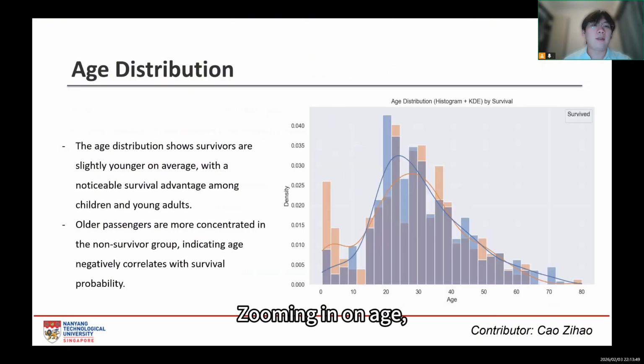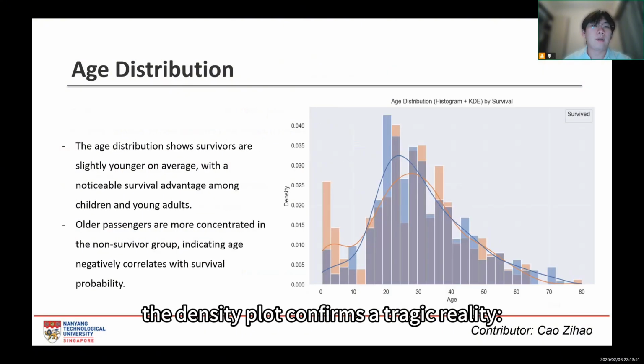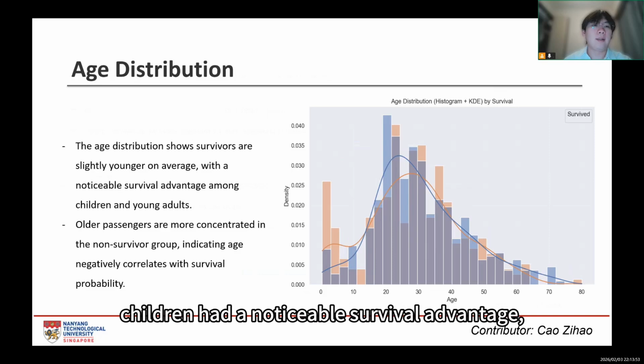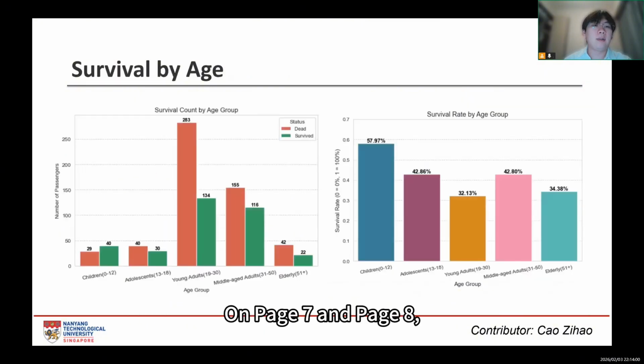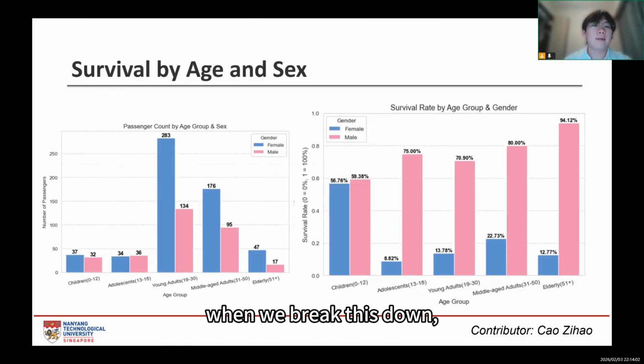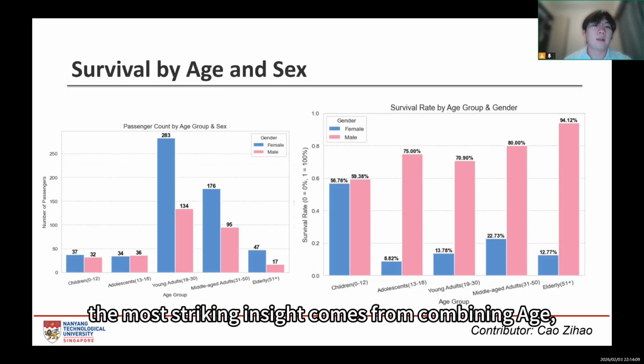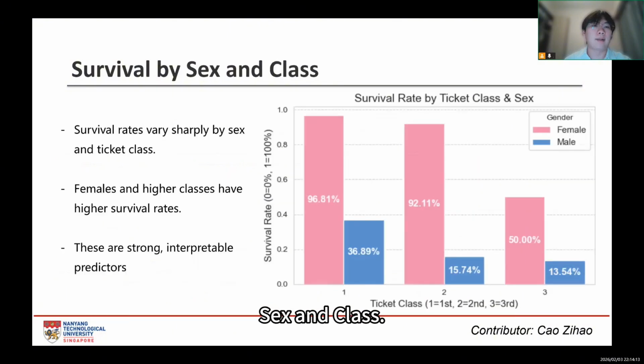Zooming in on age, the density plot confirms a tragic reality. Children had a noticeable survival advantage, while the elderly were less likely to survive. On page 7 and page 8, when we break this down, we see that children had a nearly 58% survival rate. However, the most striking insight comes from combining age, sex, and class.